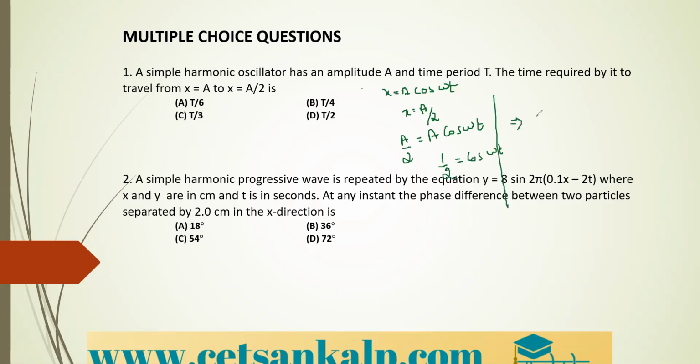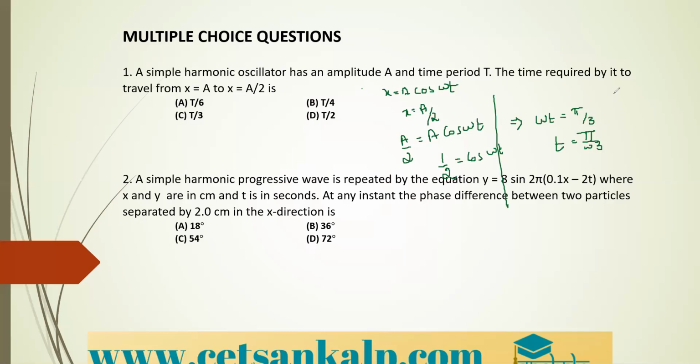you can also write it as omega t is equal to, so cos theta is equal to 1 by 2, therefore theta is equal to how much? It is pi divided by 3. Therefore I can also write it as t is equal to pi divided by omega into 3, right? Here we can substitute the value of omega.